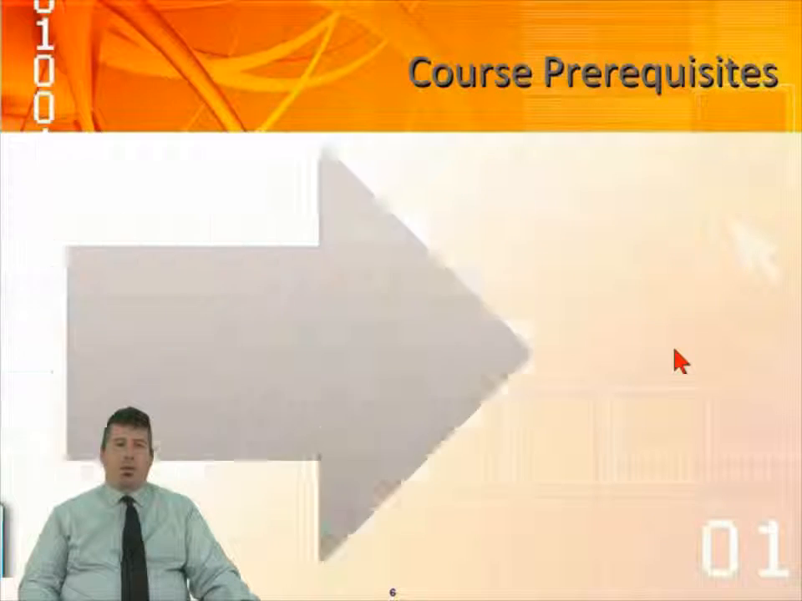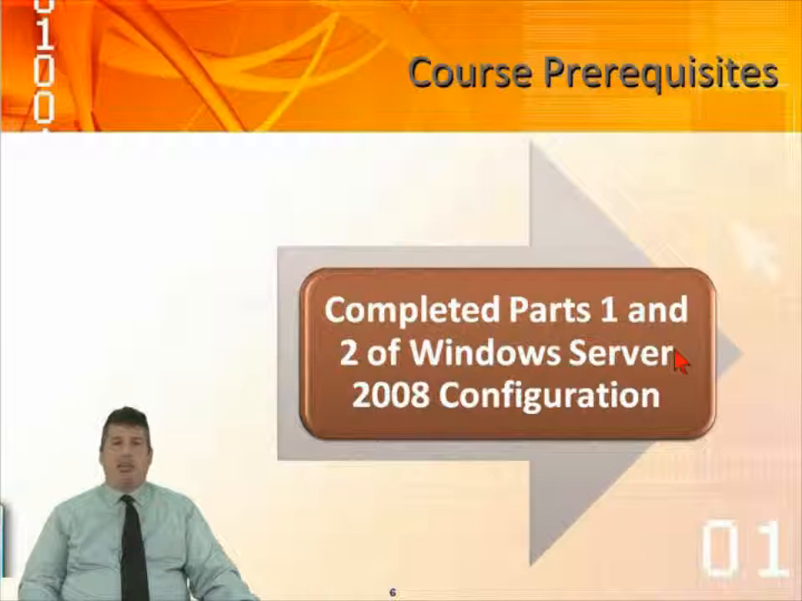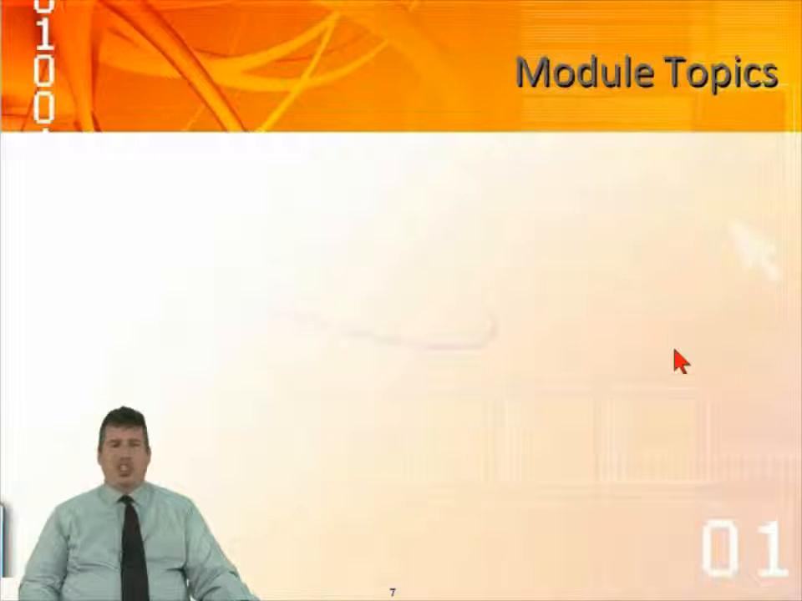Now, the course prerequisites: you should have completed both parts 1 and 2 of the Windows Server 2008 configuration. If you haven't done that, stop this video, go back and complete those, because each of the different parts feeds into the others. So we'll have a big finale at the end. It's just like a novel. Don't read the end of the novel until you've actually gone and looked at the beginning, because you may have missed some very important concepts.